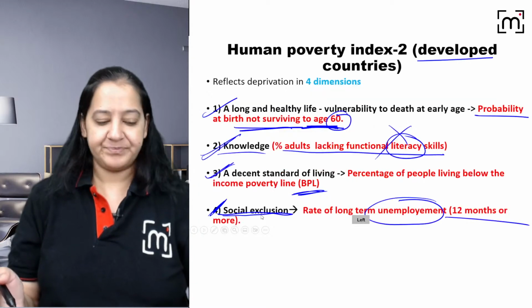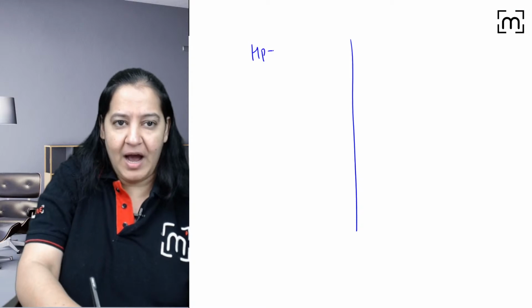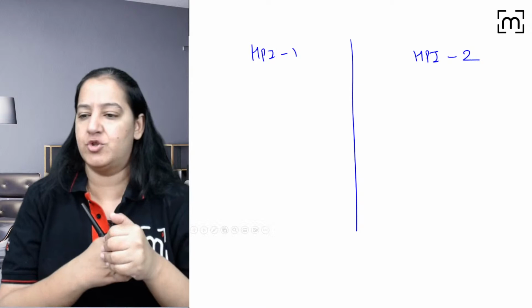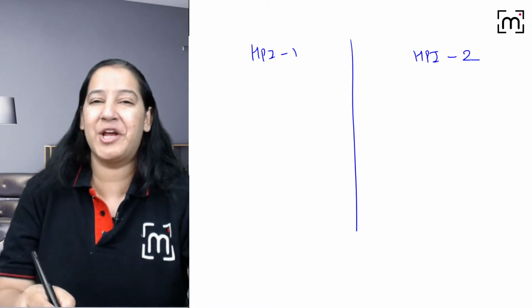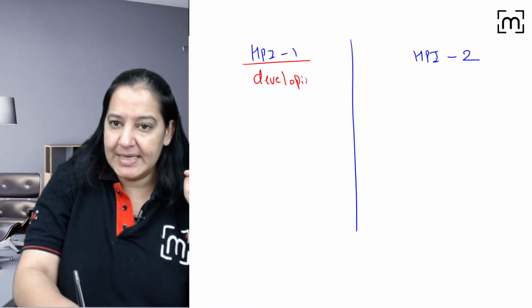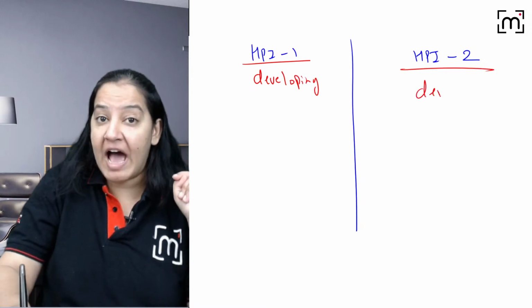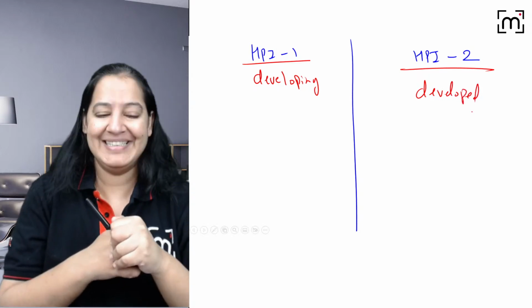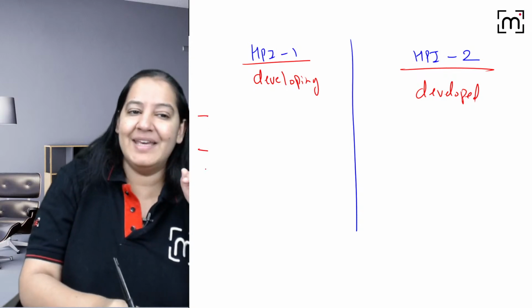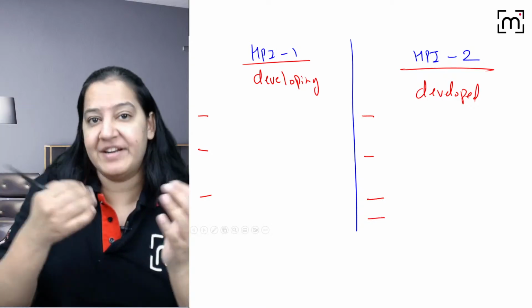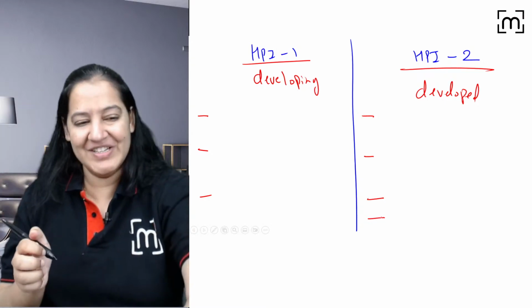Can you help me in comparing HPI 1 and HPI 2? Human Poverty Index 1 and 2. Please try. So HPI 1 is for developing countries and HPI 2 is for developed countries. That's the first thing you should know. So we say 3 things here and 4 things here. These are deprivation indices. Okay, we will try.